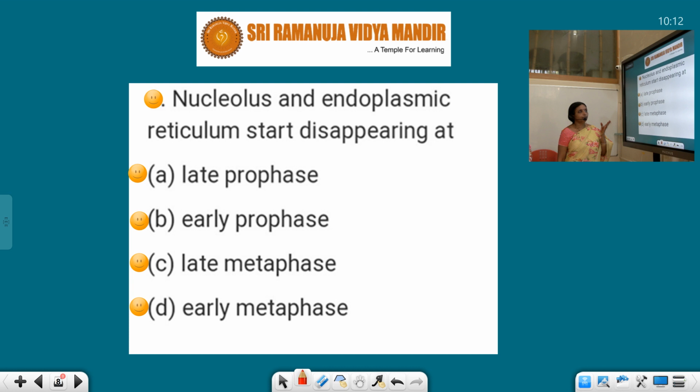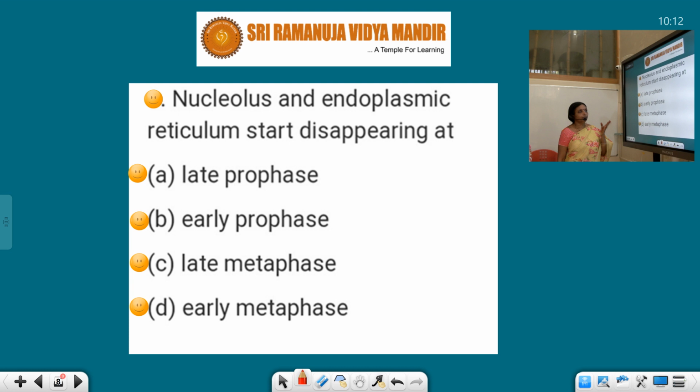Chromosomes can be counted best at the stage of. In which stage can we observe chromosomes best? So the best stage for observing chromosomes is metaphase. When we observe them correctly, only then can we count. So this is the answer. Metaphase is the answer.